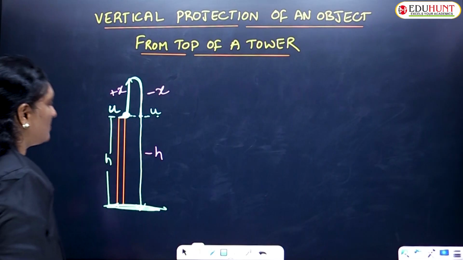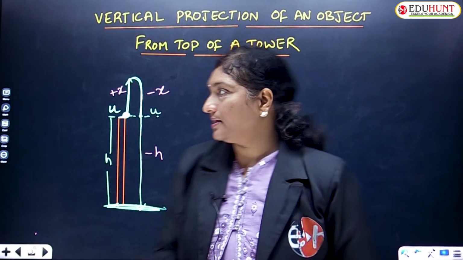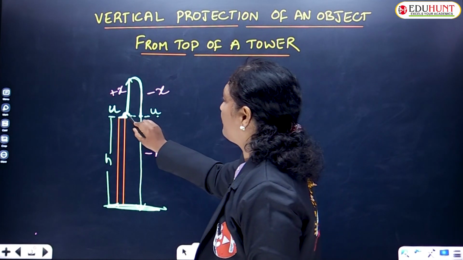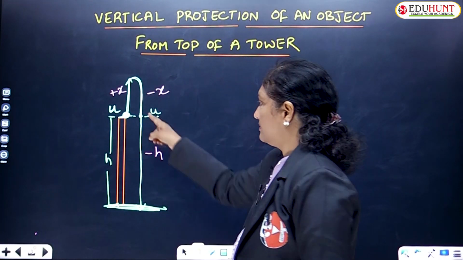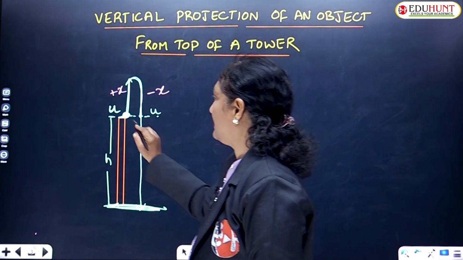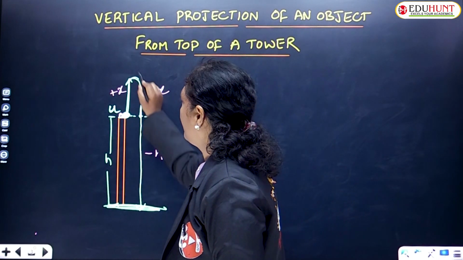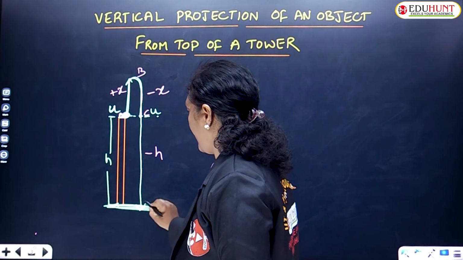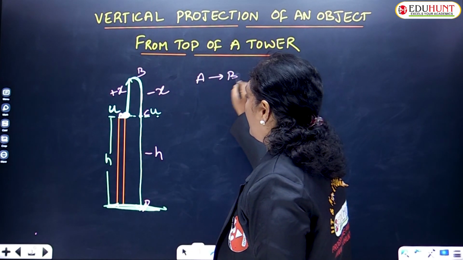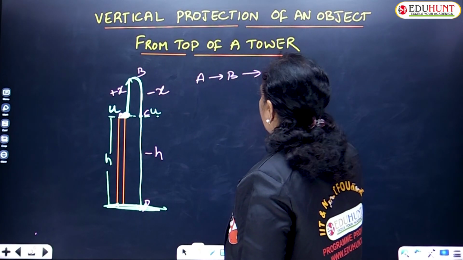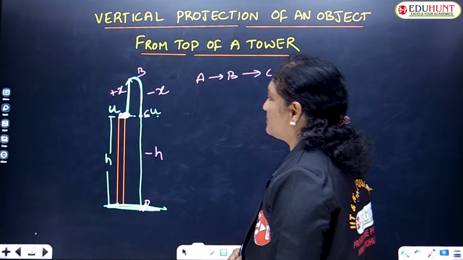Again, this is the projection. So if you consider the total displacement of the body from here to here, again here to here, and again from this position to this position, let me indicate these points A, B, C and D. The total displacement from A to B, then B to C, and then from C to D. So what is the displacement, children?